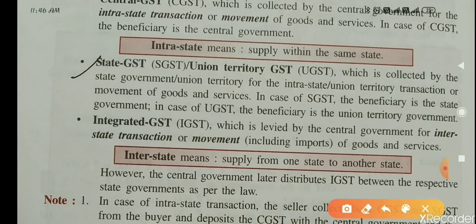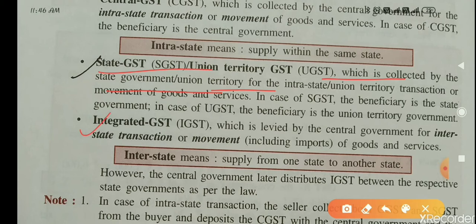Now SGST, state GST or union territory GST. It is also applied when an intrastate transaction takes place, and then it will be collected by the state government or union territory government. Tax will be applied. Now next is coming IGST.